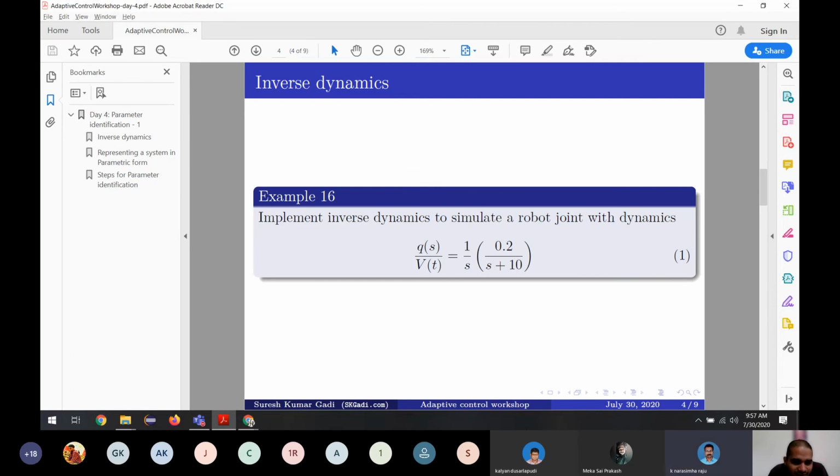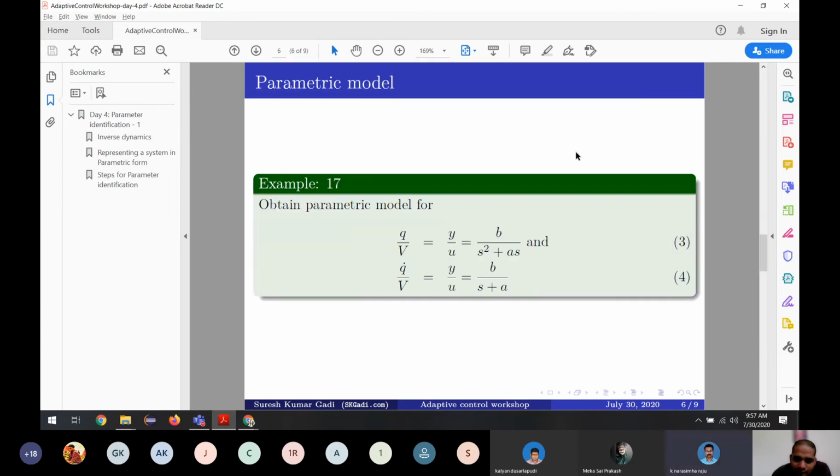Yeah, for this reason we say online. We have a model already, but what is missing is, for example, this is the model for a robot. It's good, but the values of A and B keep changing all the time. So we can say we have a model, but it is not accurate because of the parameters.